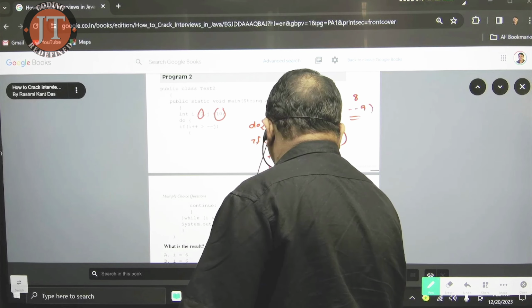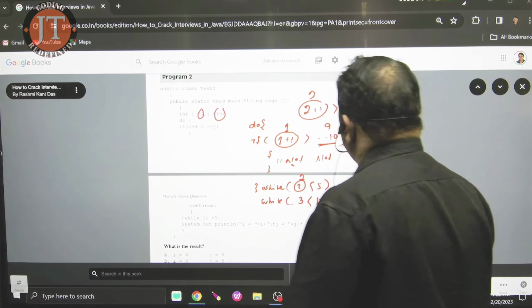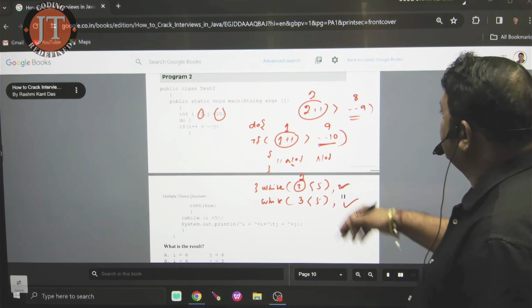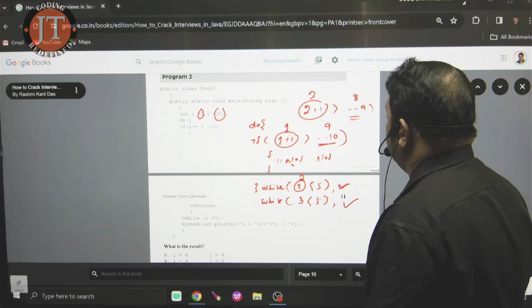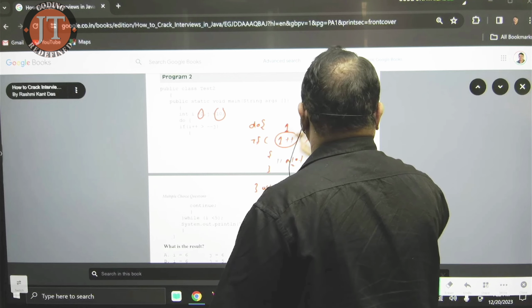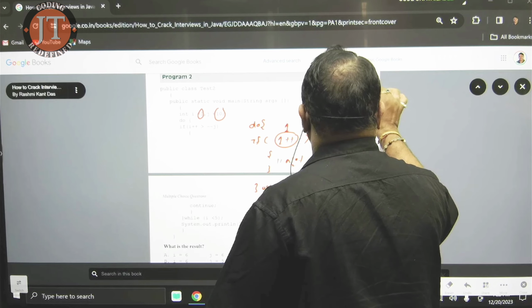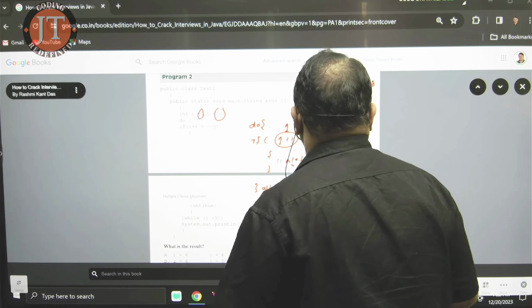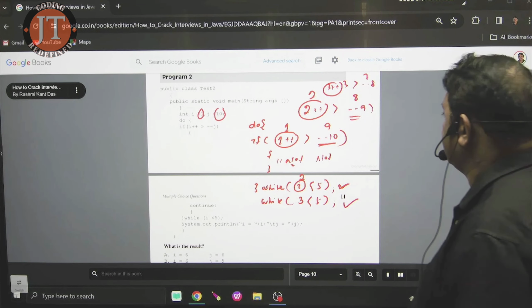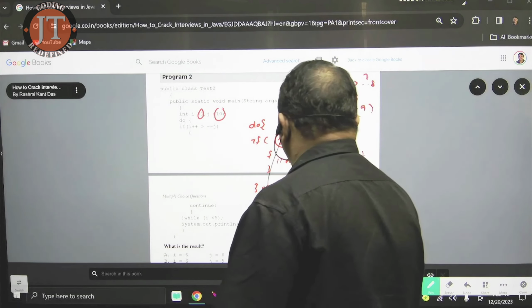While i passes here, 3 is less than 5. Is your condition satisfied or not satisfied? Satisfied. Another time it enters. Now it is 3 plus plus. 3 plus plus is 3. 3 greater than minus minus 8. Minus minus 8 is what? 7. Is 3 greater than 7? No. Condition not satisfied. Here you see, if the condition is not satisfied, it moves here.